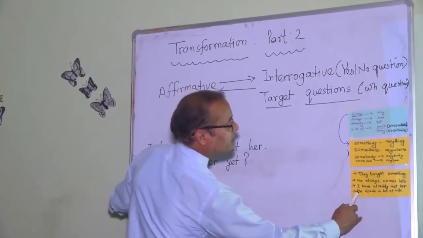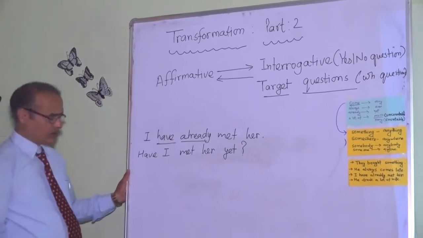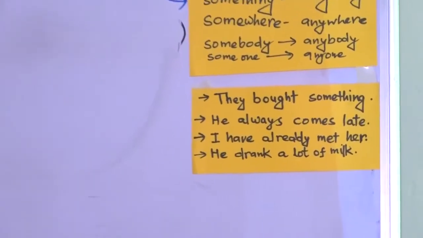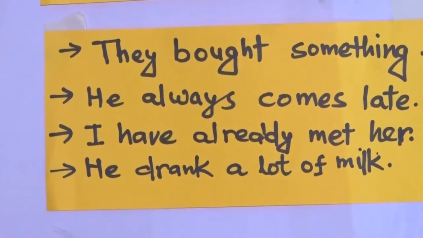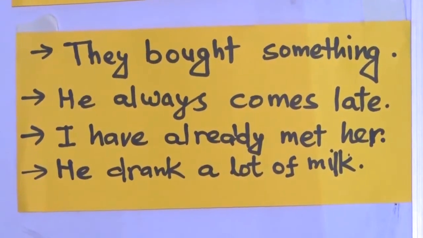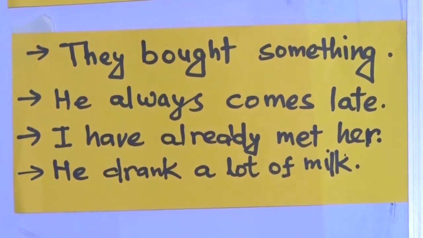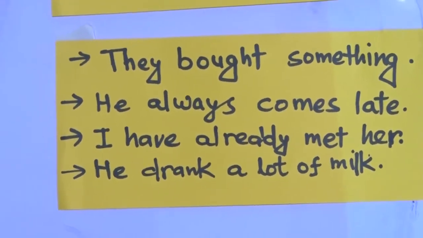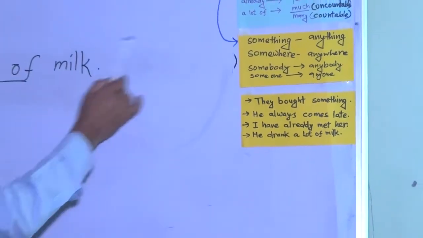Moving to another sentence. He drank a lot of milk. A lot of is changed into much. So a lot of milk, uncountable noun.